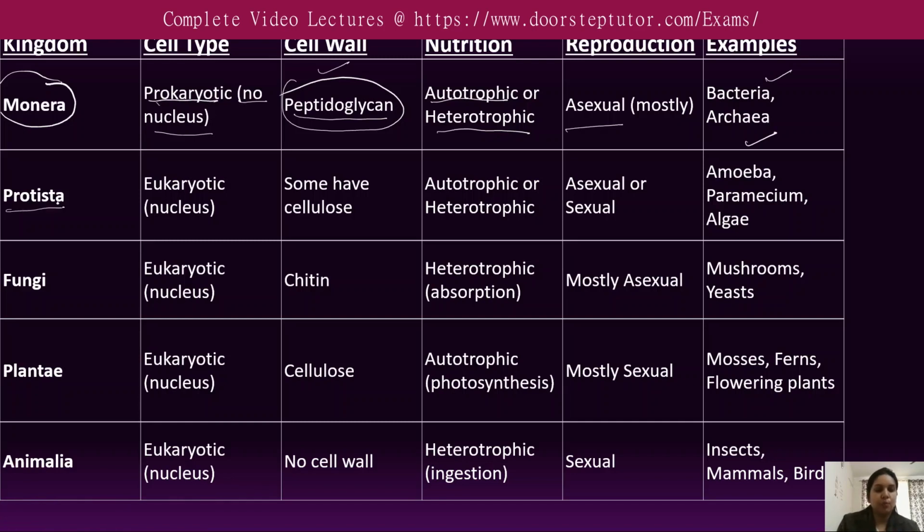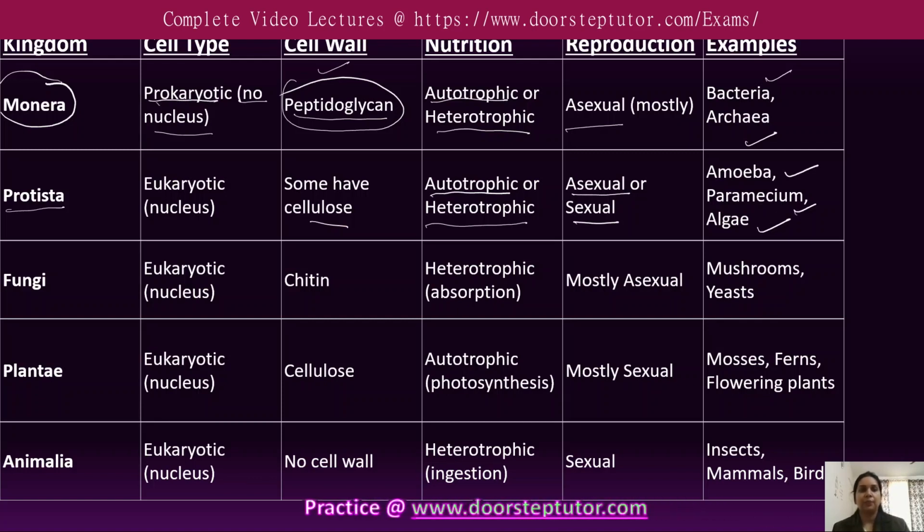The next kingdom is Protista. It includes eukaryotic cells because they have a nucleus in them, and the cell wall, basically, is made up of cellulose. The mode of nutrition is either autotrophic or heterotrophic, just like in the Monera group. And the mode of reproduction is asexual and sexual. Examples include amoeba, paramecium, and algae.